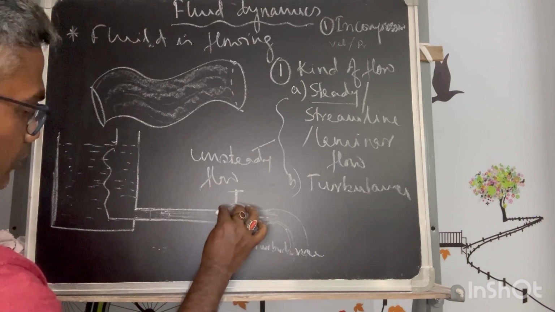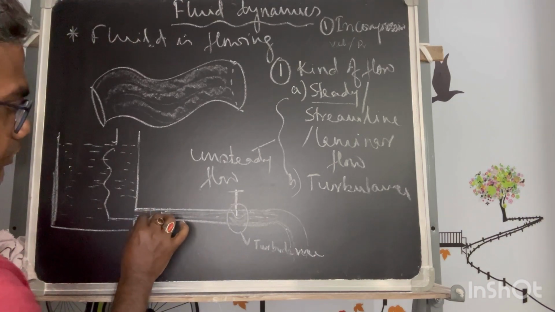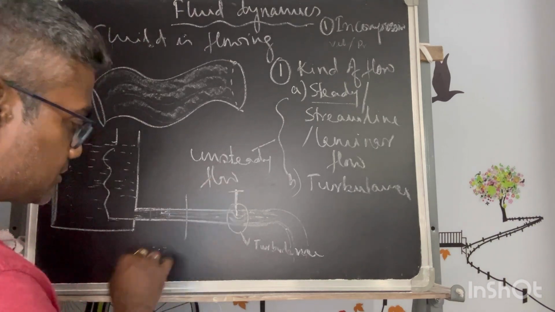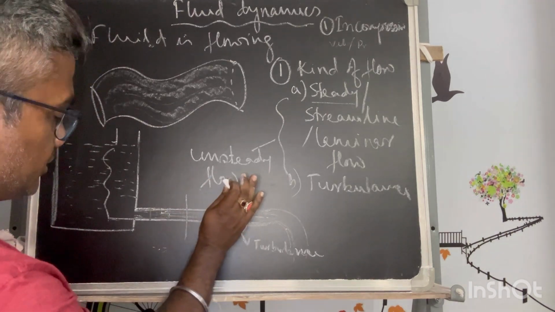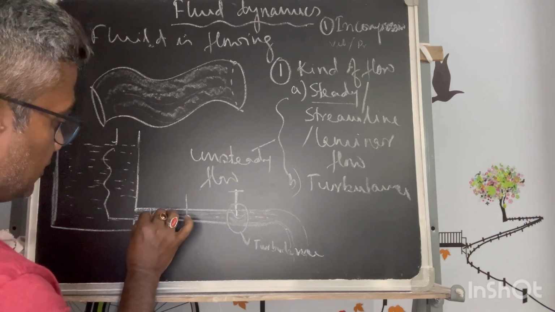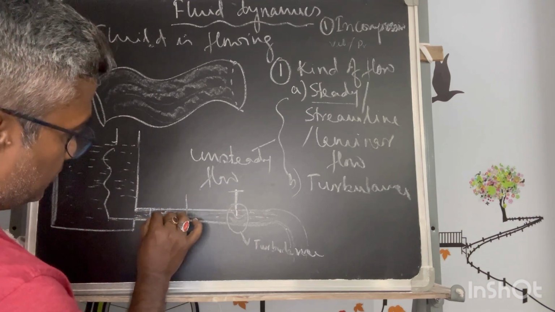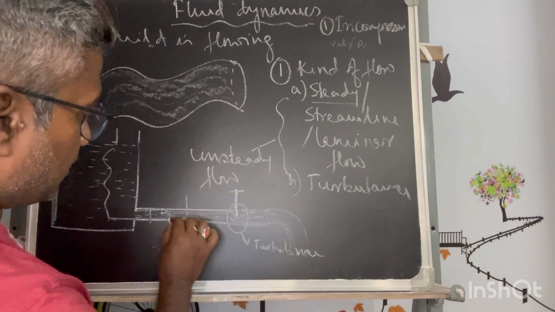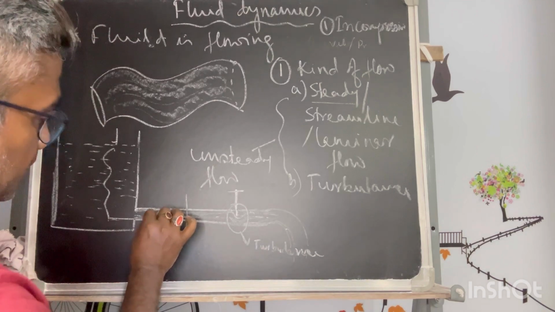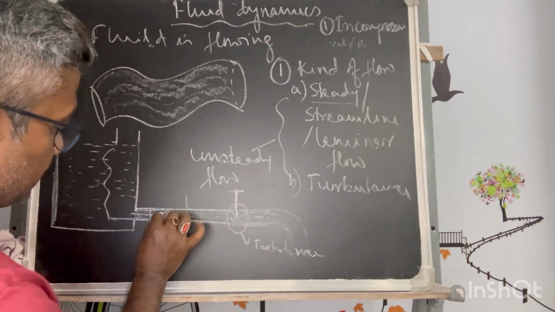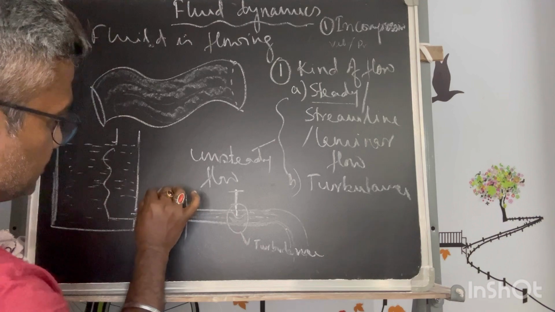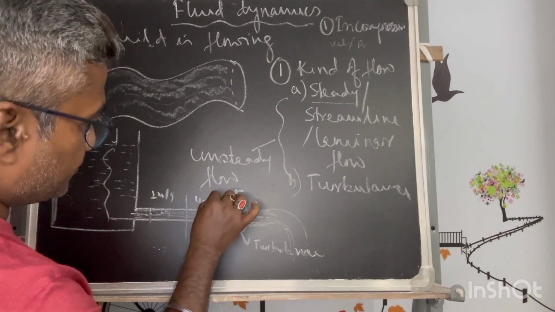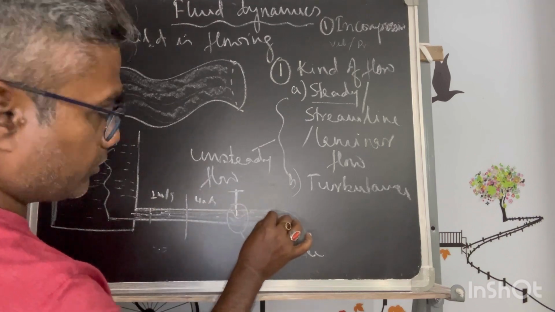But if we follow this part back, there is a possibility that at any cross section, earlier when there is no restriction, the velocities in any segment are the same for any particle. If the particle following this path has a velocity of, let's say, 2 meters per second, and another is 4 meters per second, they will flow accordingly.